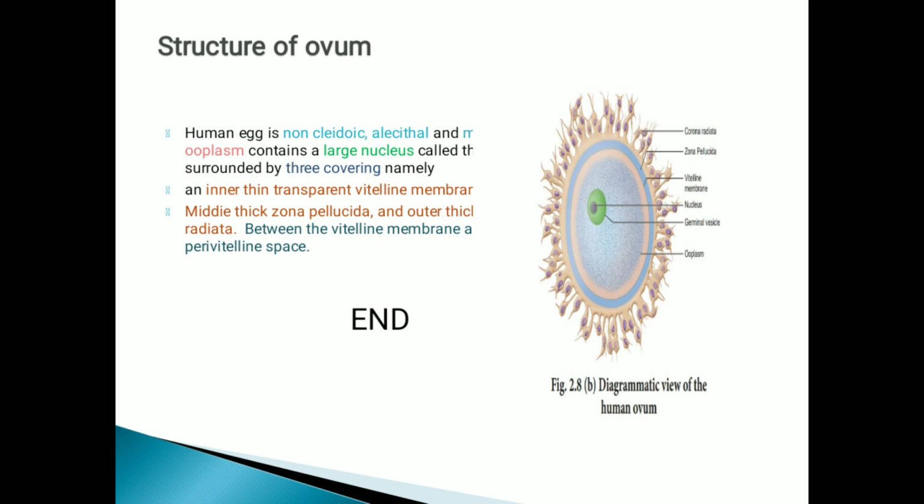The ovum is surrounded by three coverings, namely the inner transparent vitelline membrane, the middle thick zona pellucida, and the outer coat of follicular cells called the corona radiata. Between the vitelline membrane and the zona pellucida, a narrow space is present, called the perivitelline space. The given picture shows the structure of the ovum.